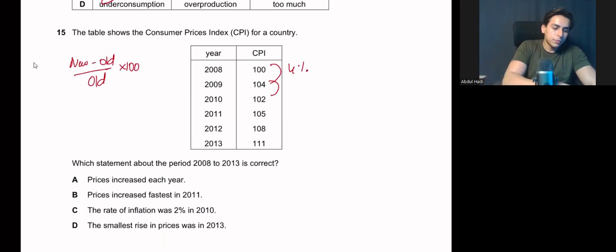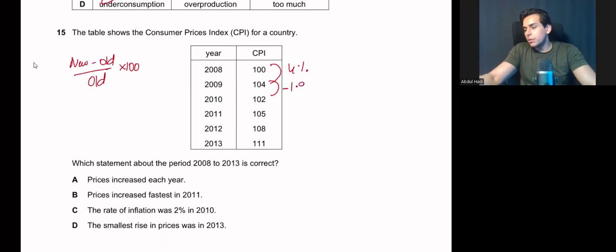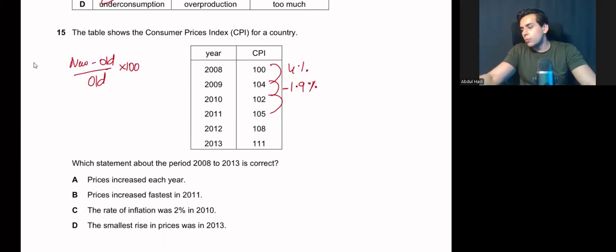Then if we move from 104 to 102, new minus old over old, multiplied by 100. This is minus 1.9%, which means that your price level is falling at this stage. Then from 102 to 105, 3 over 102 multiplied by 100, this is 2.9%.